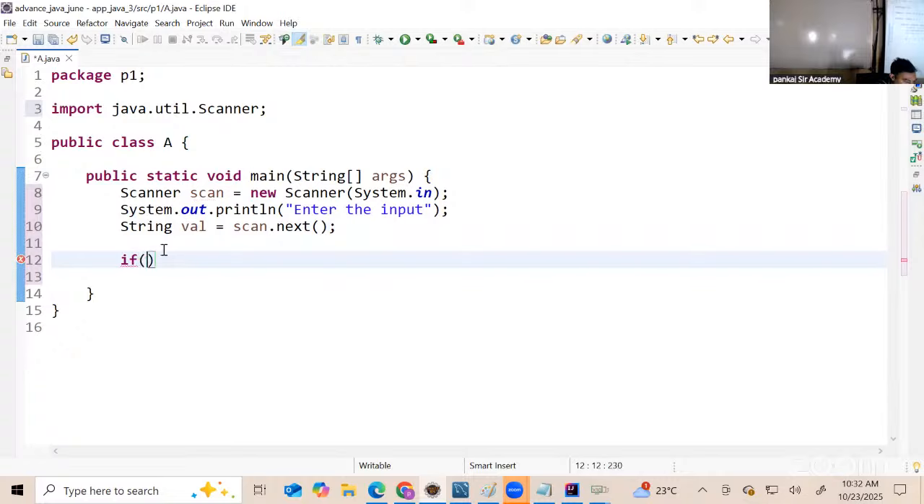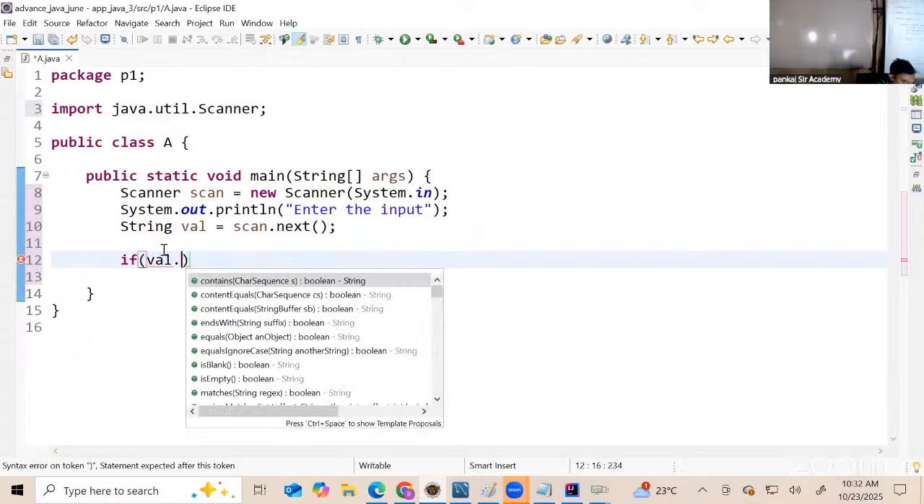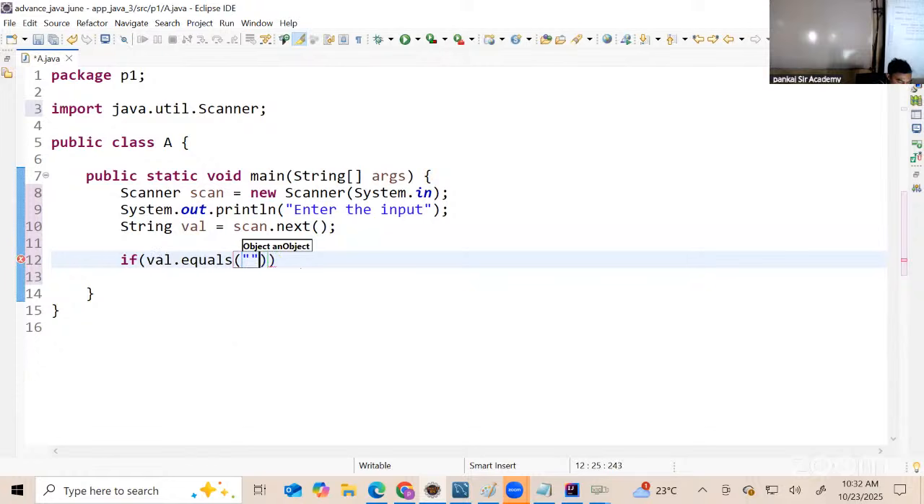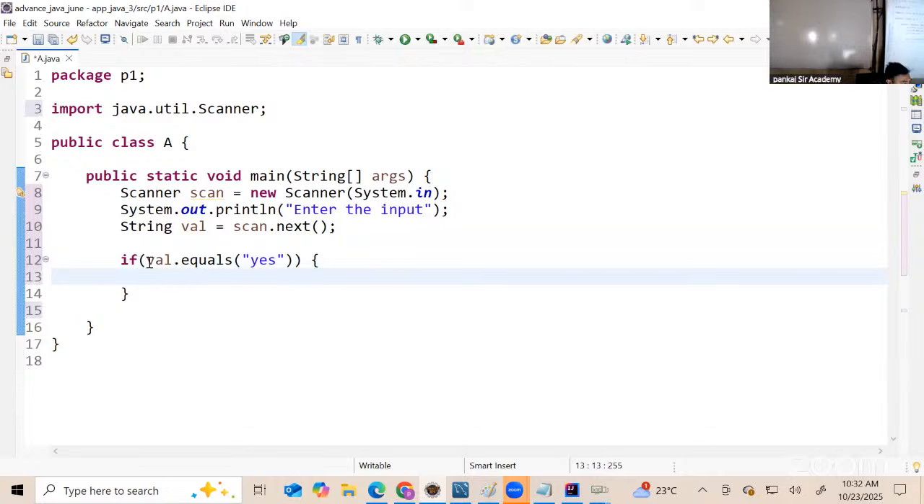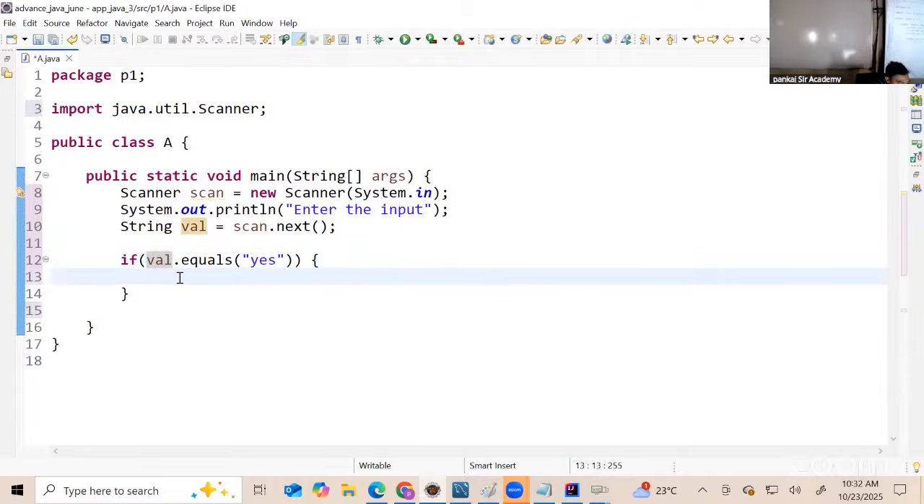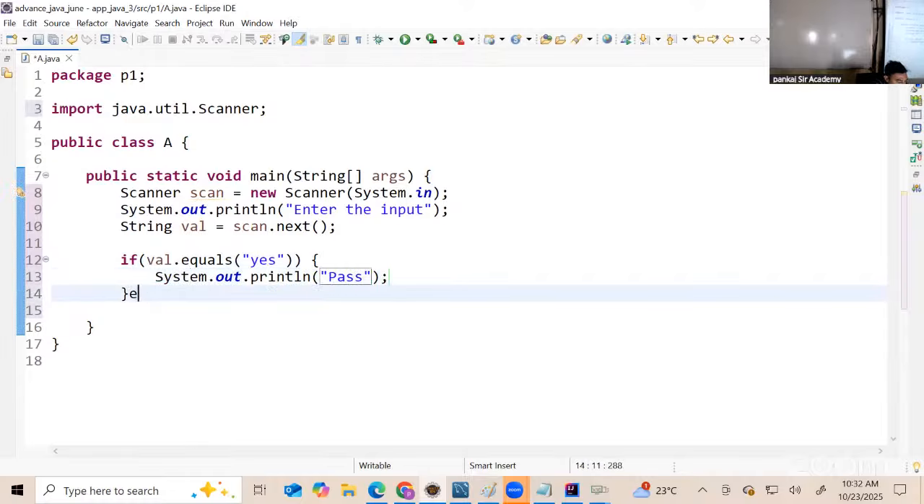I will write first if. Since it's a string, we will use equals. And then I'm going to write here yes. Now if true, if val equals yes is true, it should print what? Pass. Then we can type else if.